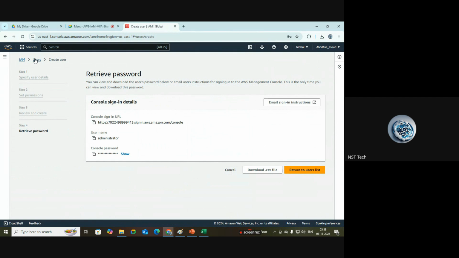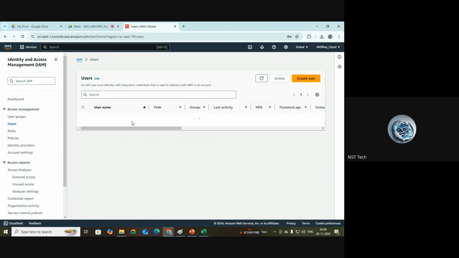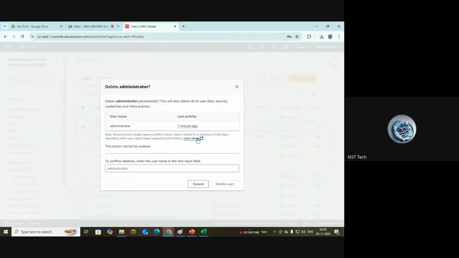whenever you're practicing anything, once your practical is done, remove all the resources you created as part of the practical, because as we are on free tier usage, there may be some usage limits on our account. So you should remove all the resources once after completing your practical. As I have created an administrator user, I will go here, select this user and delete the user.